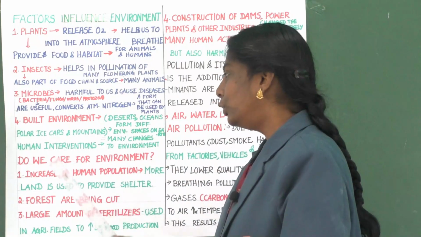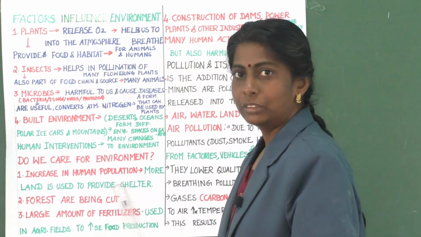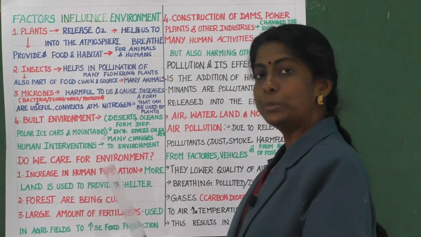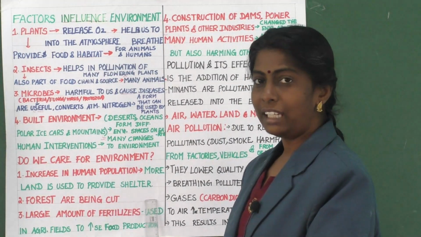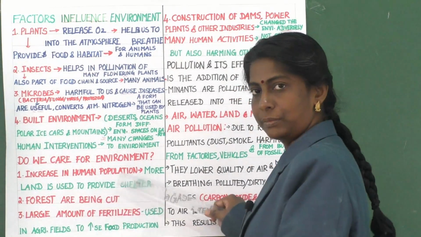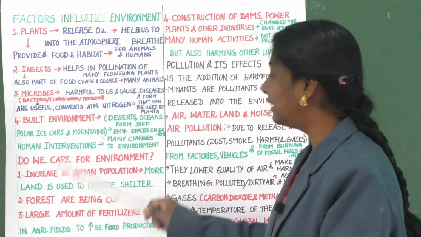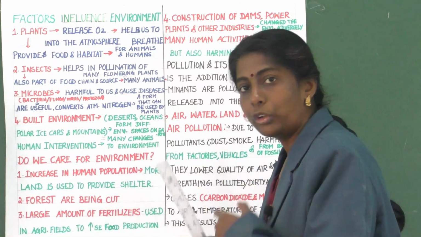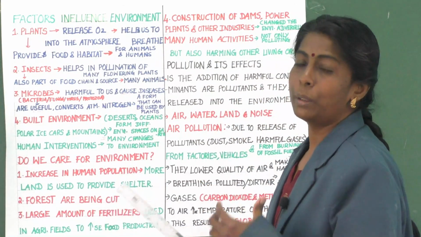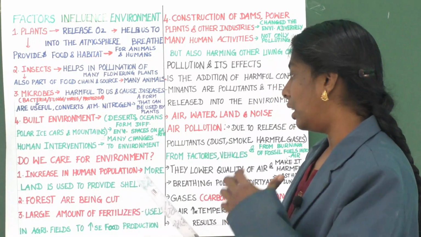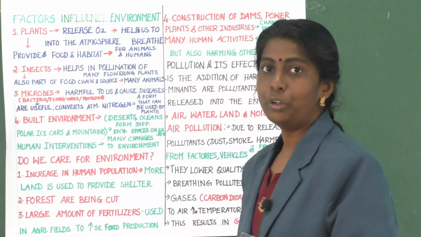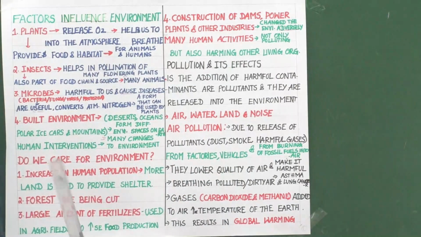Due to increase in human population, more land is used to provide shelter. Forests are being cut. Large amounts of fertilizers are used in agricultural fields to increase the food production. That is also one important change.